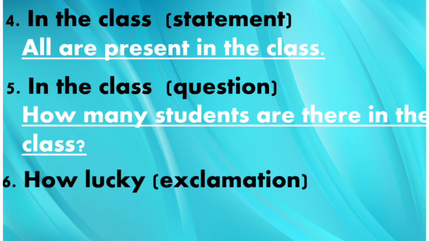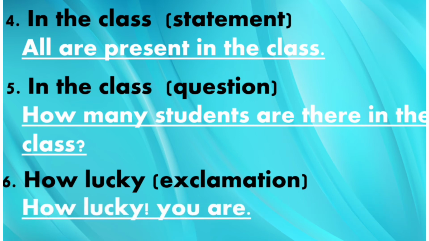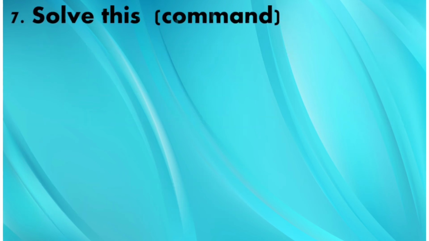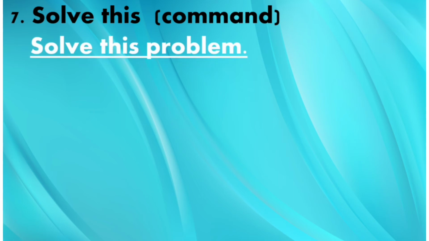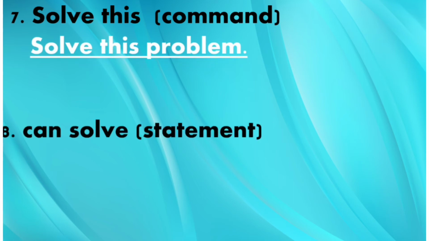Now number 6, how lucky, and you have to form an exclamation sentence, and it is how lucky you are. Now we have number 7, and it is solve this, and it must give a command. So the sentence is solve this problem. Now number 8, can solve, and you have to form a statement.